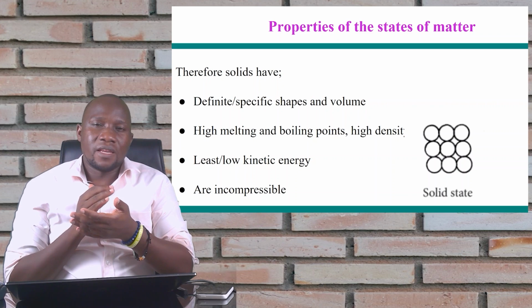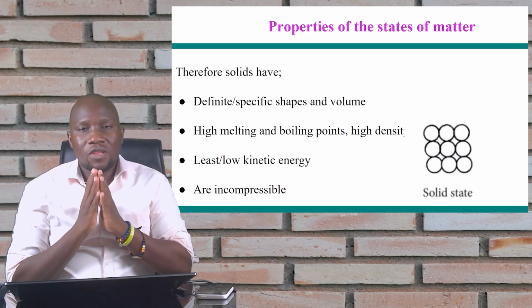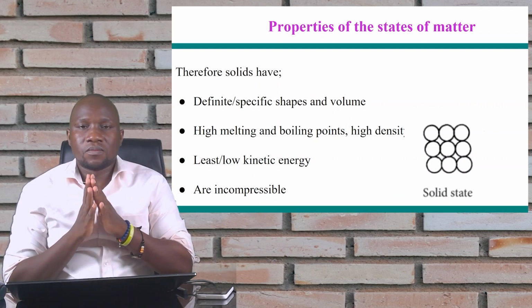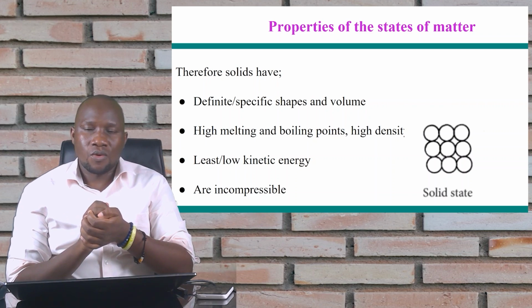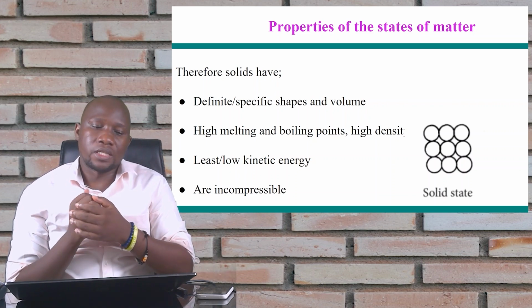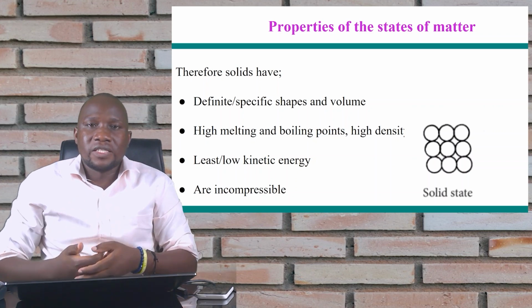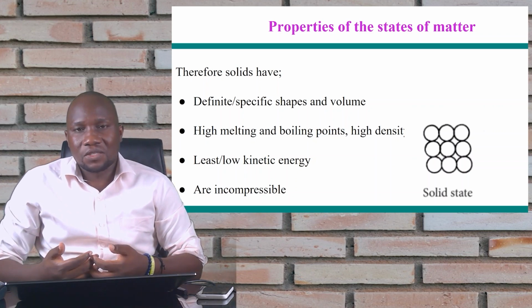And because of these strong forces of attraction, the boiling points and the melting points are higher for solids.